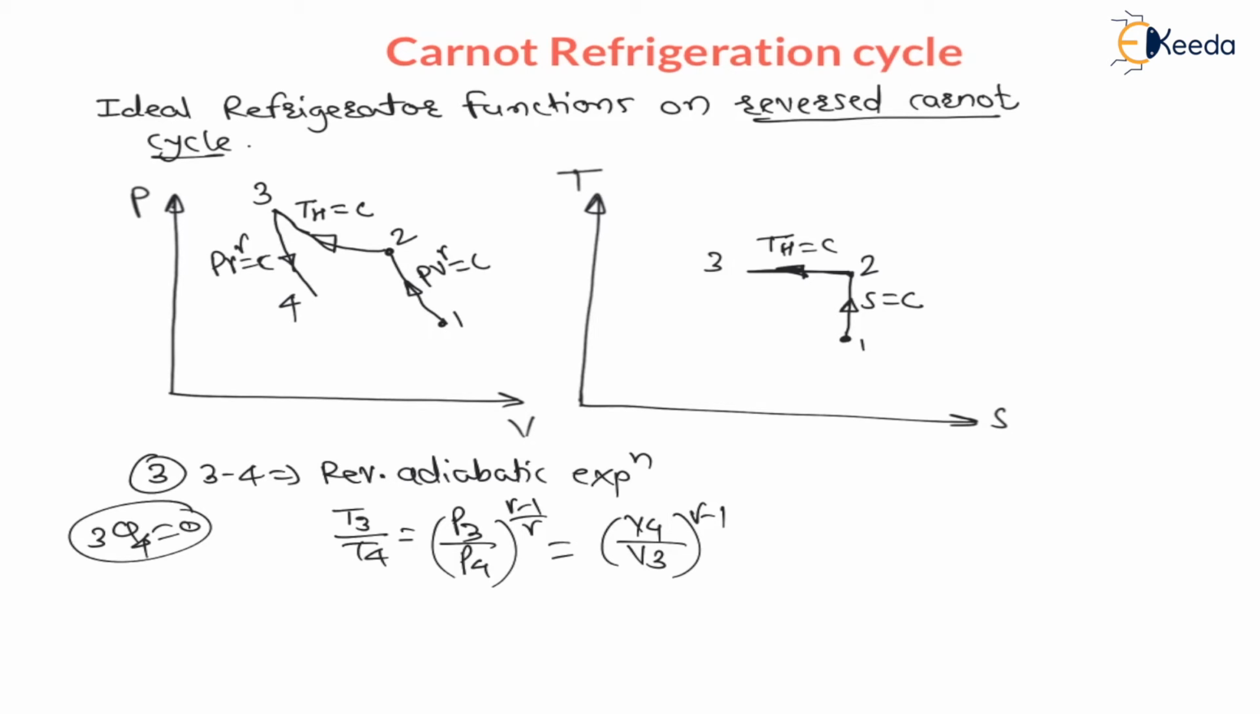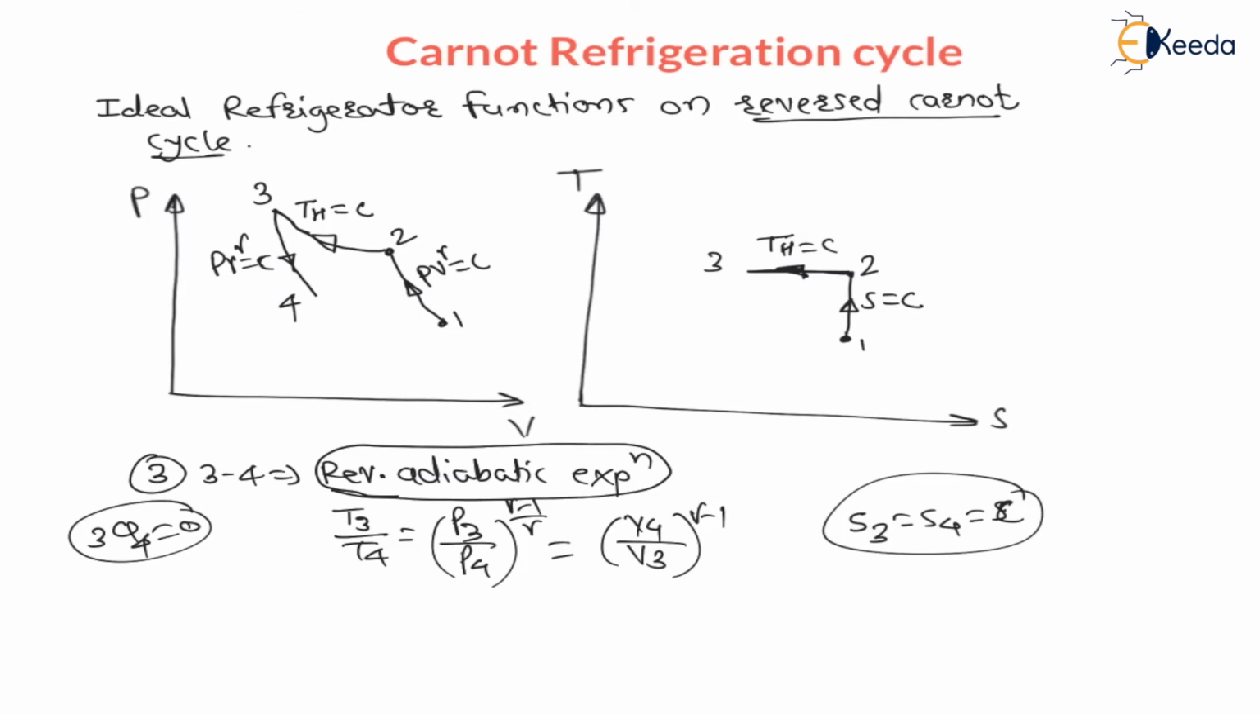That is, it is an adiabatic process, so heat is 0 and entropy is constant, that is S3 is equal to S4. Reversible adiabatic expansion always gives a cooling effect, which means temperature drops at constant entropy. Therefore from 3 to 4 there will be a straight vertical line.